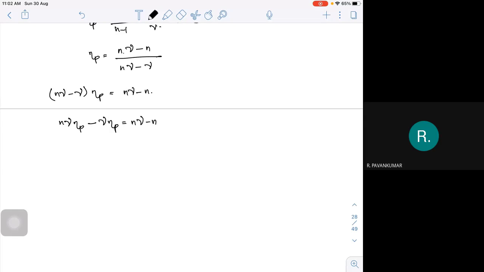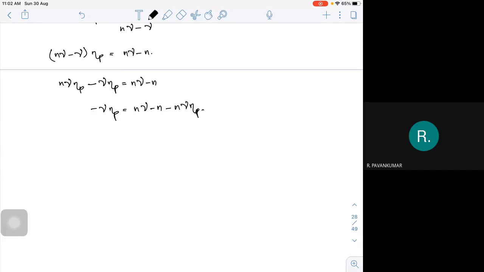So this will become minus gamma into polytropic efficiency. I will take other things to the right hand side, that is n into gamma minus n minus n into gamma into polytropic efficiency. So I can write gamma into polytropic efficiency is equal to, I am multiplying by minus throughout.